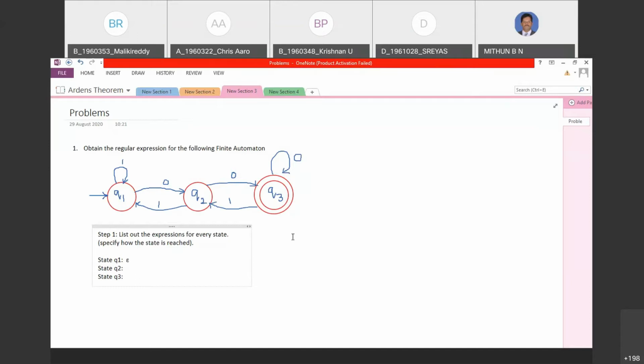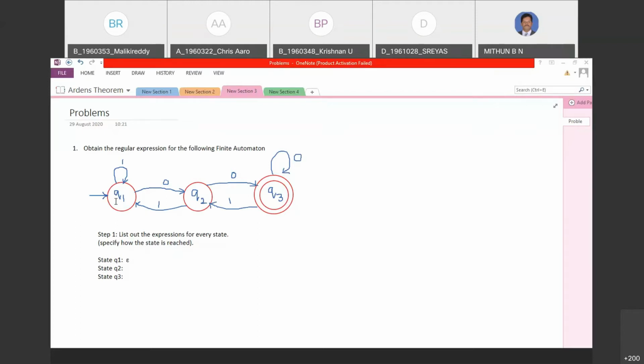Can anybody say what type of strings are accepted here, or what are the strings accepted from this automata? 0, 0, 0, yes, 1, 0, 0, yes, true. Okay, good. Hope you could figure out at least what strings are getting accepted. Happy for that. So now we need to just check the same thing when we write the expression also. That's one important thing we should observe.